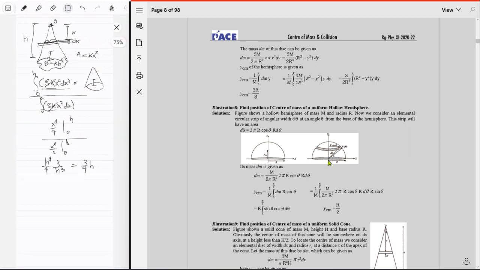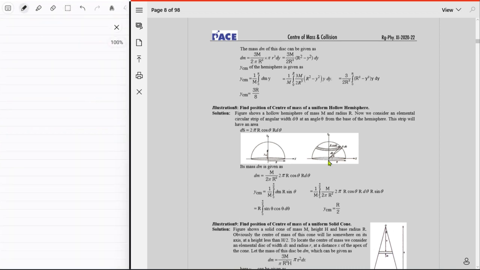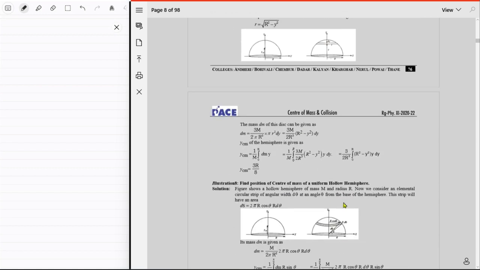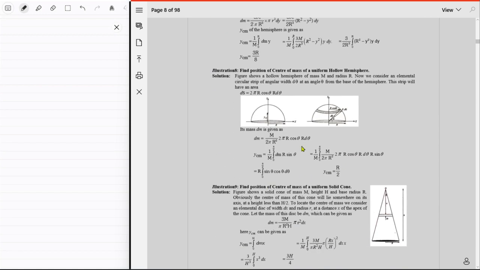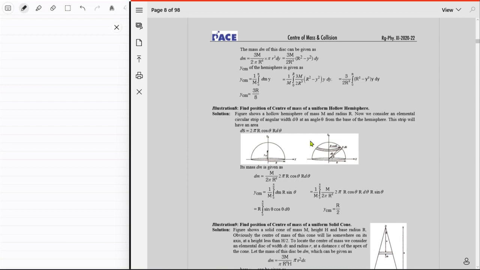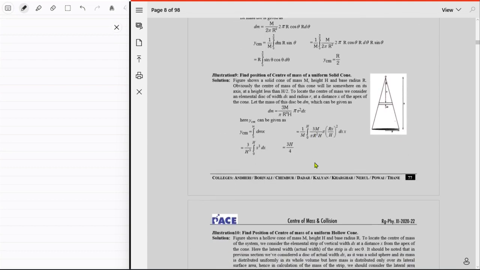So let's go to, I don't know, a hemisphere. So yeah, that's what they are doing. Hemisphere. Okay, so their method is this thing, using theta over there. I'm going to use the same. So actually, let's explain what's going on. So okay, the figure shows a hollow hemisphere. No, we don't want hollow. We want solid.